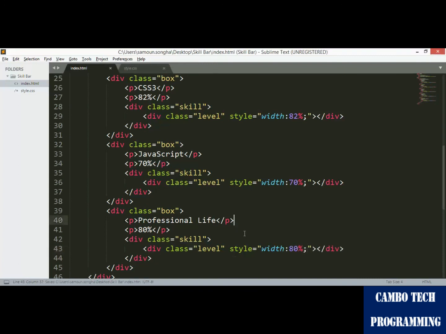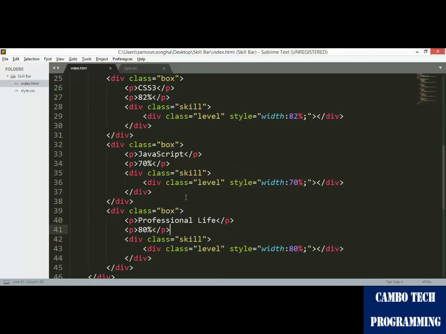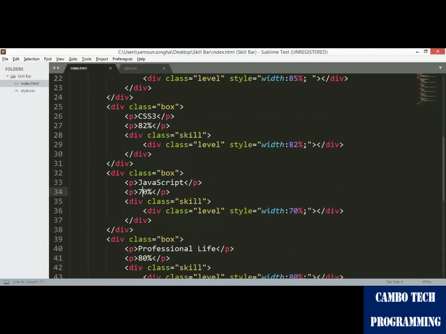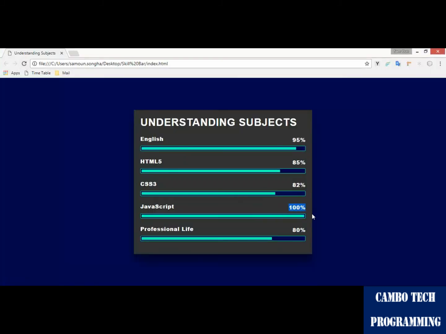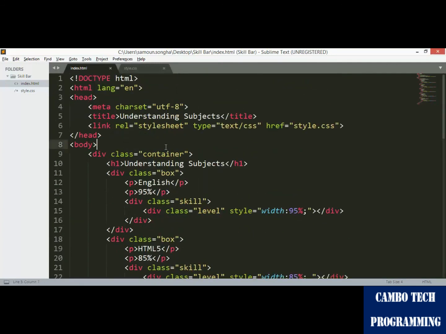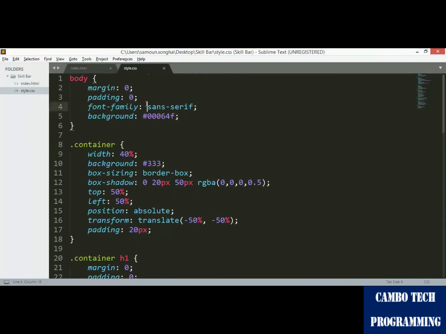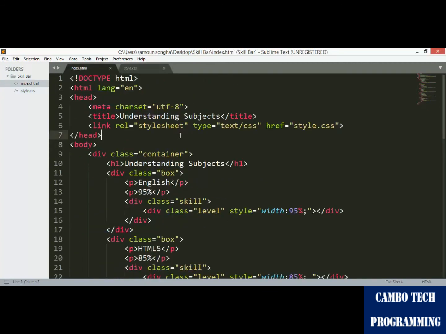So let's see our result. It's like okay. So this is our result for HTML and CSS and for the skill bar. Just know that if we put it to 100% it will be full. Yes, and we can change it to any number you want. And this is the code again for CSS, and this one is HTML.